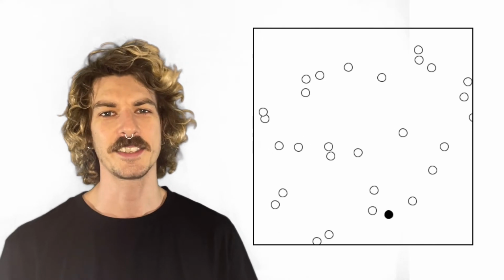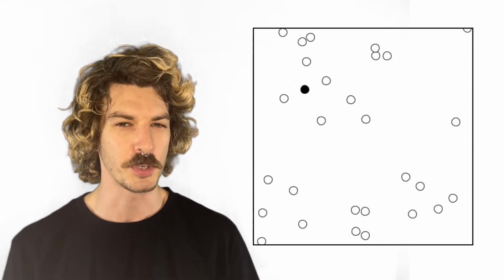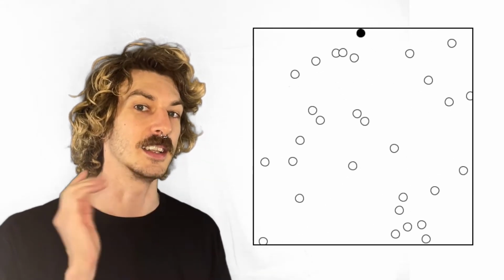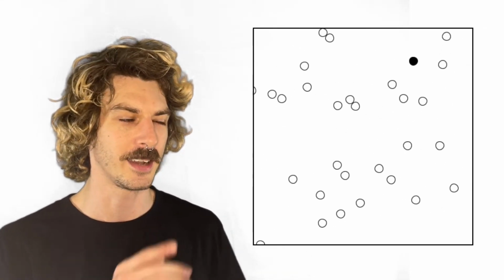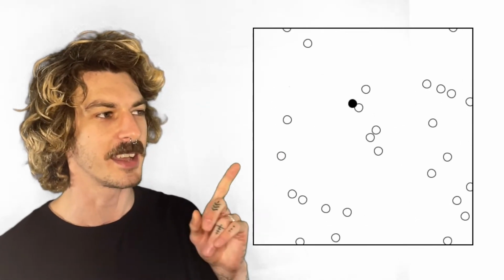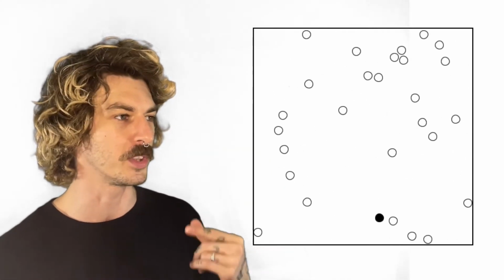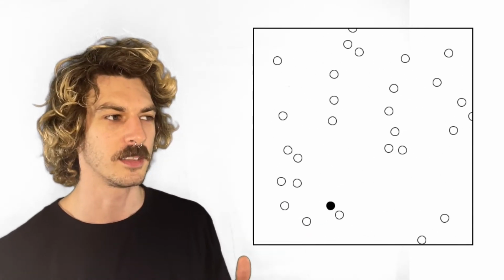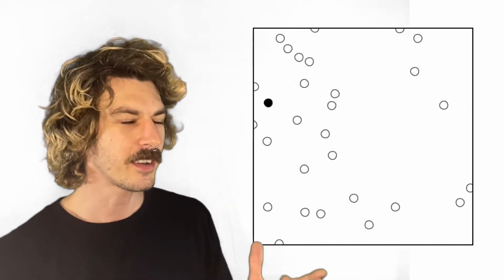Now, finally, let's talk about something called Brownian motion. We said that these gas particles move in a straight line until they bump into something. In this example over here, I've coloured in one of the gas particles. I've done that to make it a little bit easier to follow with your eyes. Look at what it's doing. Follow the pathway that it's tracing out. It looks very, very random.